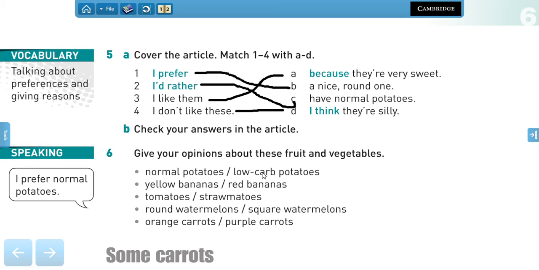So I think that low carb potatoes are a great idea and a very good solution for those people who don't want to gain weight while eating potatoes, because potatoes are delicious, right? Now, let's continue with the rest of the exercises.